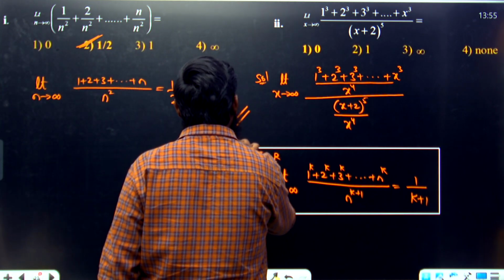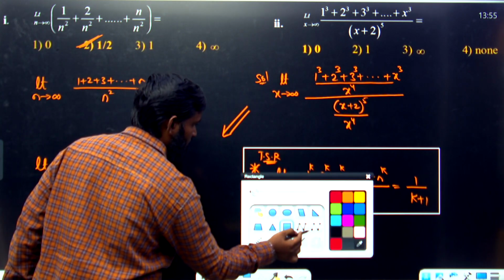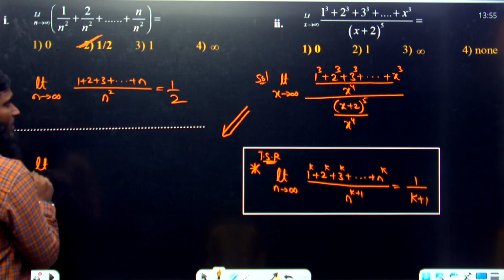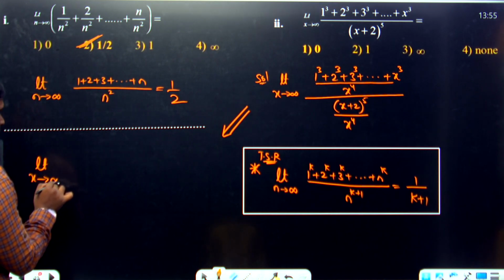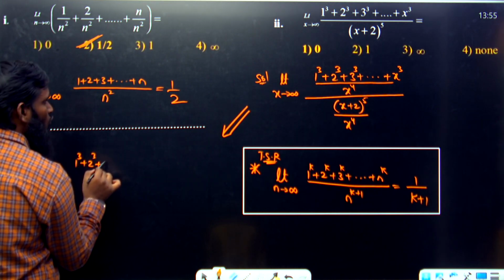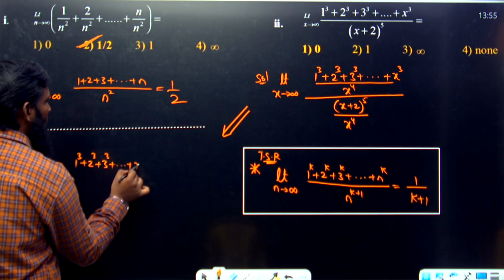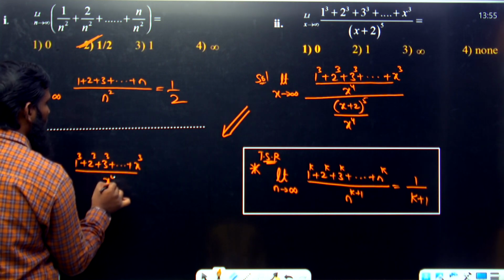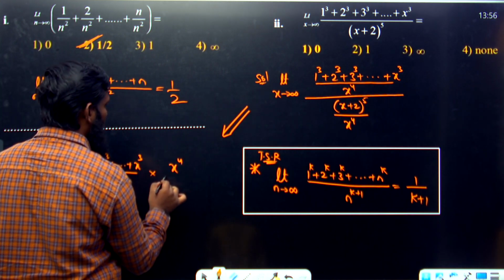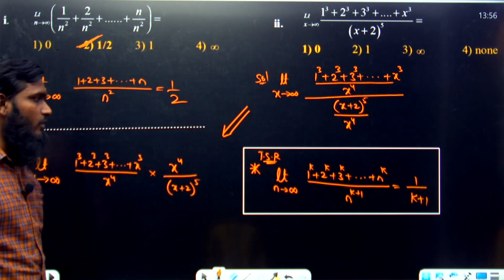Now let us convert this complete part. If you are converting this, what will happen? Limit x tends to infinity of 1 cube plus 2 cube plus 3 cube plus so on up to x cube, divided by x power 4. That division we are converting into multiplication, so it will become x power 4 divided by x plus 2 whole power 5. Like this we have taken over here.